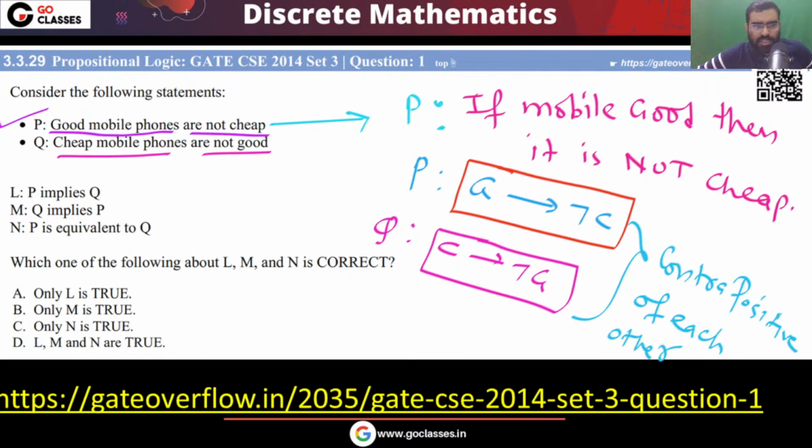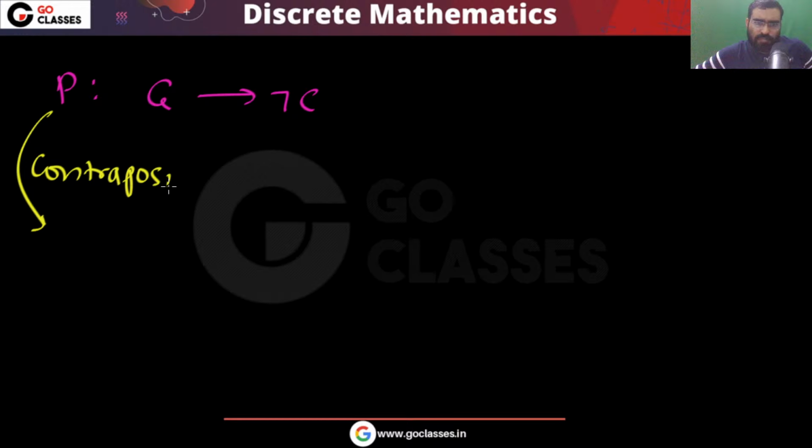You can see that this P is good mobile phones are not cheap. What is the contrapositive? That will be Q: cheap mobile phones are not good.